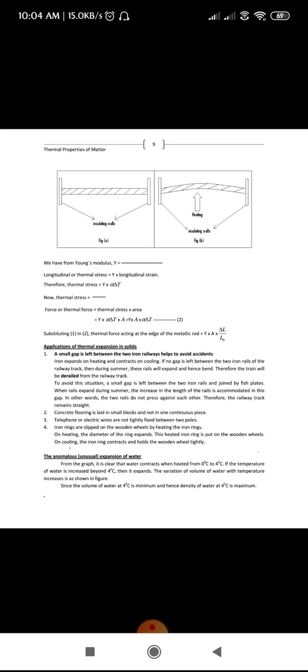But in the case of water, what happens? When you heat the water from 0 to 4 degrees Celsius, instead of the volume increasing, there will be a decrease in volume. Once you increase the temperature beyond 4 degrees Celsius, the volume increases. So this is the unusual behavior. Hence we say that at 4 degrees Celsius, the water has a minimum volume.